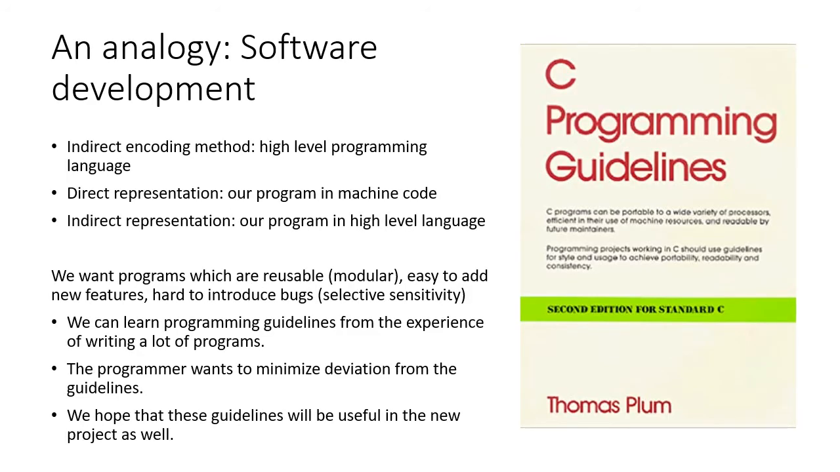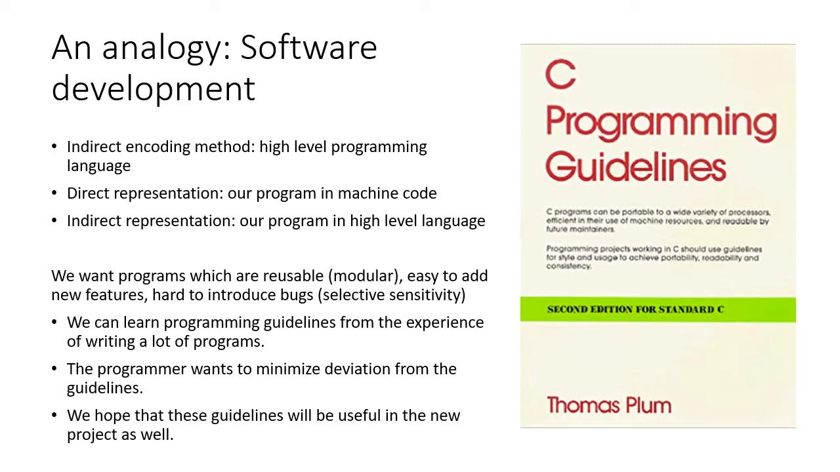To better understand what this approach is trying to do, I will introduce the analogy of software development. In this analogy, direct representation of a program is the generated machine code, which the CPU actually executes. Indirect representation of a program is the code in a higher level programming language. We want programs which are reusable, easy to add new features, and hard to introduce bugs. This is similar to how we want our indirect representation to be modular and have selective sensitivity.